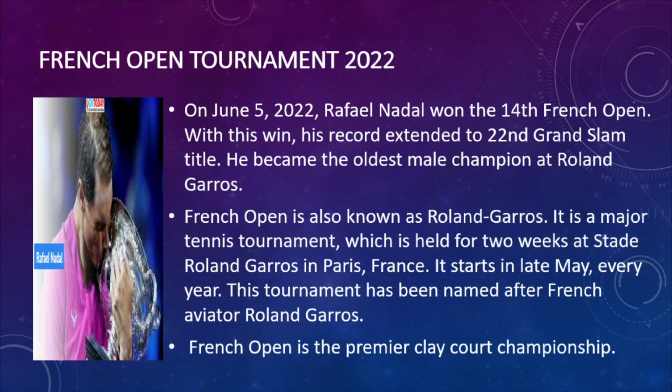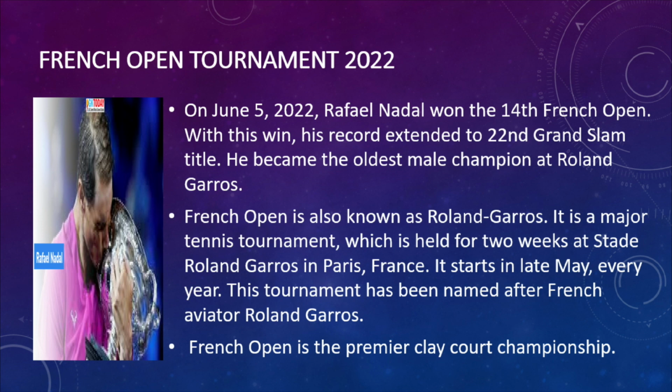What is the other name for the French Open? Roland Garros. It is a major tennis tournament held for 2 weeks at the Roland Garros stadium in Paris, France. It starts in late May every year, in the 4th week of May.